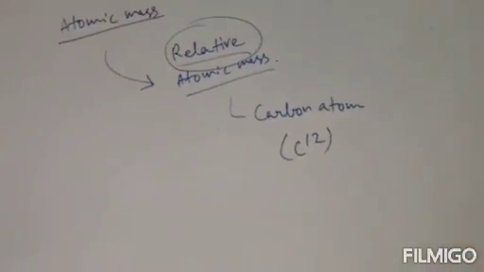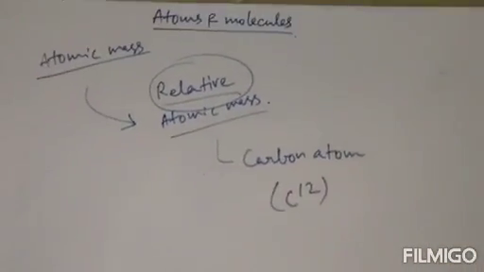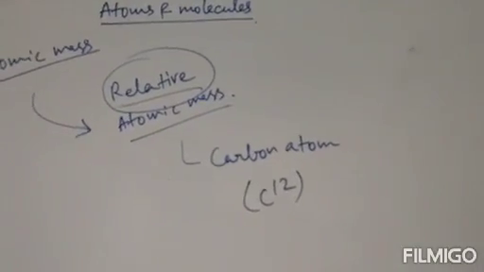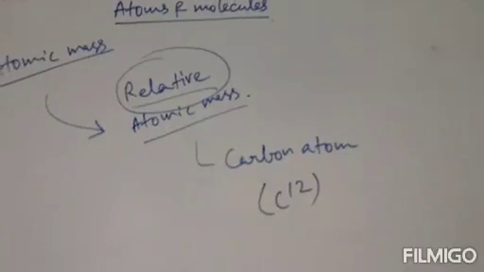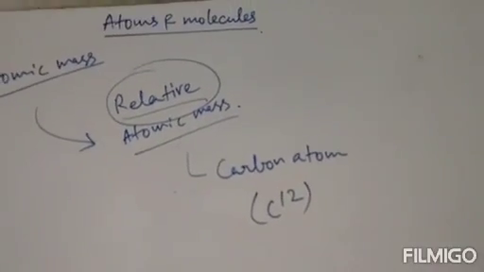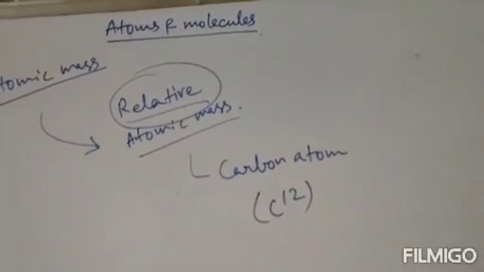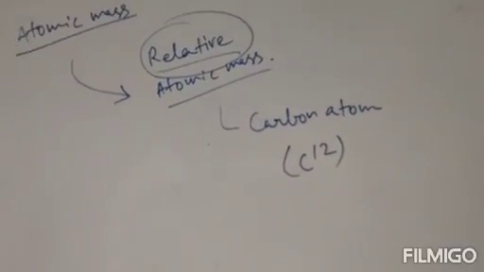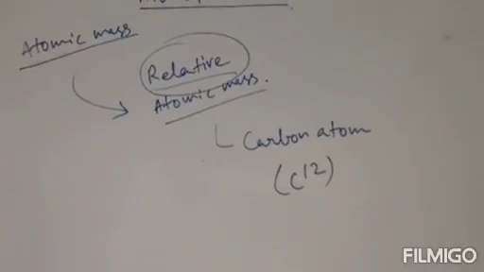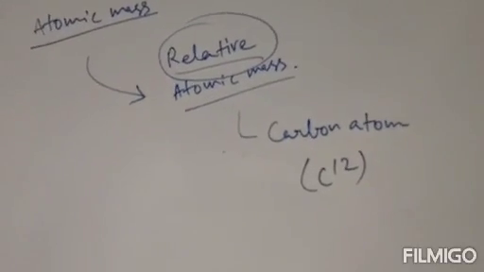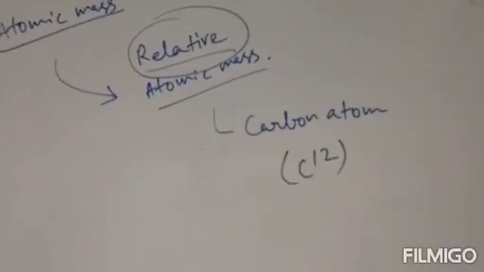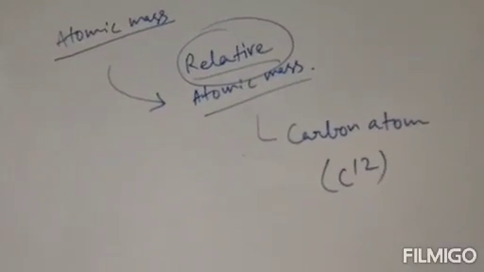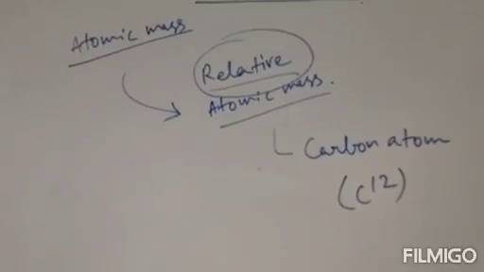With respect to the carbon atom, or C12 atom, we will calculate all the atomic masses of different elements. For example, hydrogen, oxygen, nitrogen, phosphorus, calcium, all the atomic masses are calculated with respect to this carbon 12 atom. Clear? Because if we want to calculate the atomic mass of an individual element without considering carbon 12, we cannot, because atoms are very small in size.